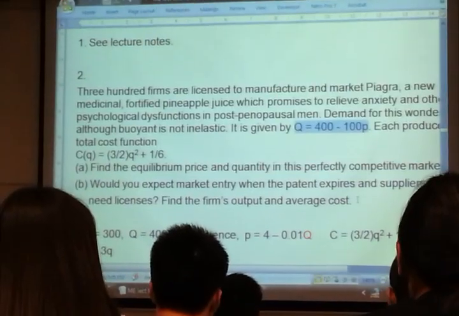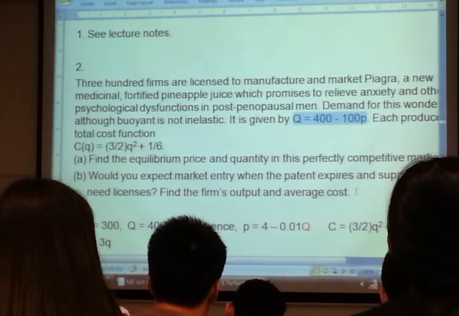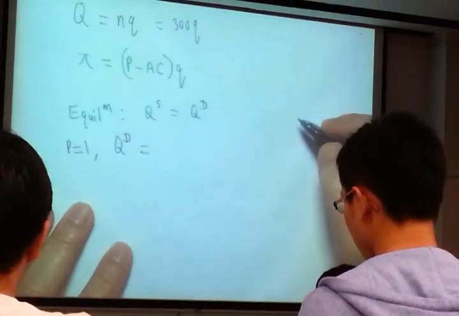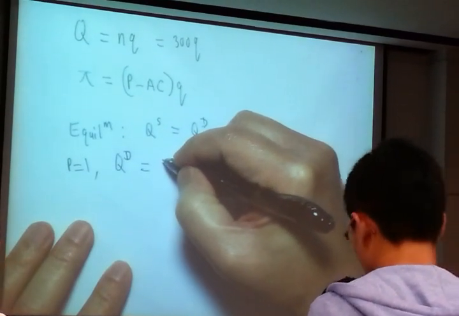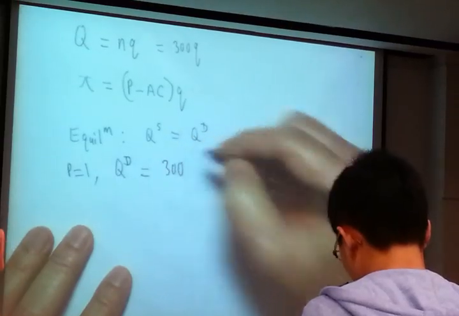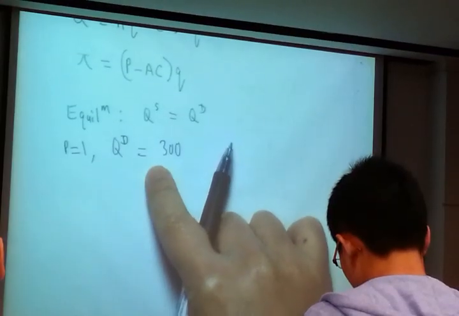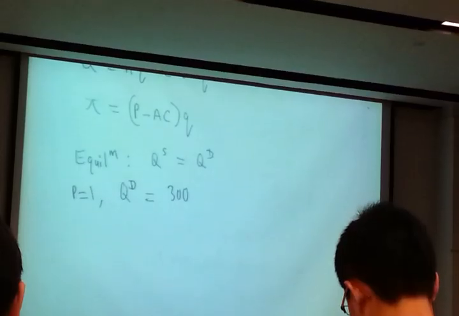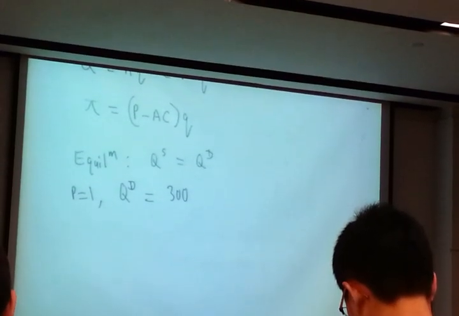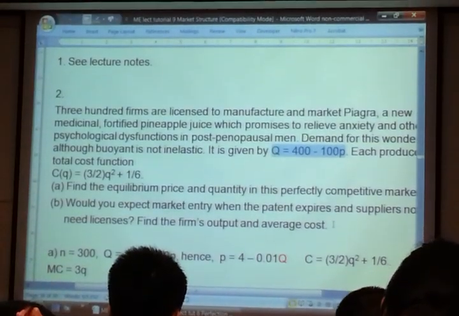So the quantity demanded when P equals 1 is how much? 400 minus 100 times 1, 300. You see it? 400 minus 100 times P. What's P equal to? 1. So the quantity demanded is 300. Simple.